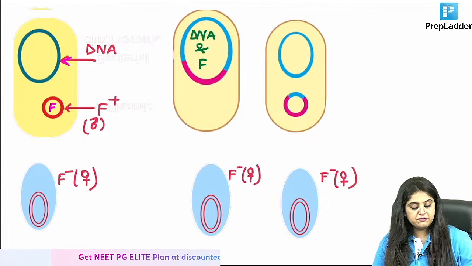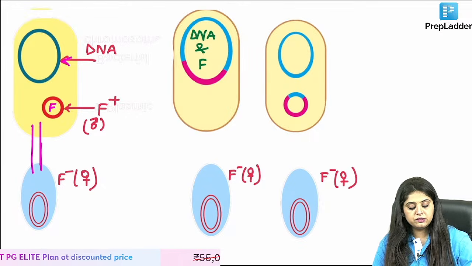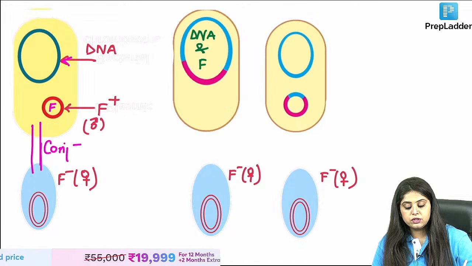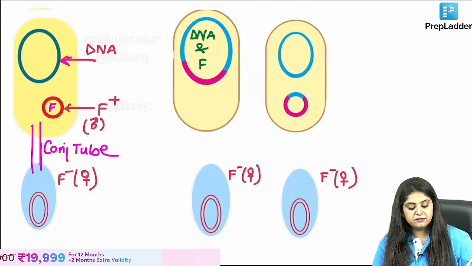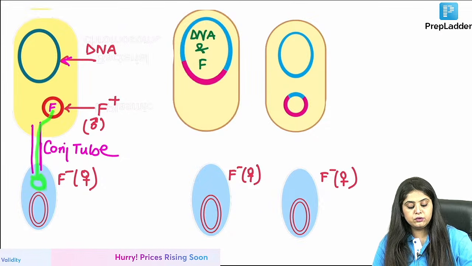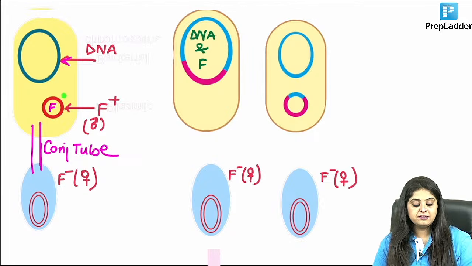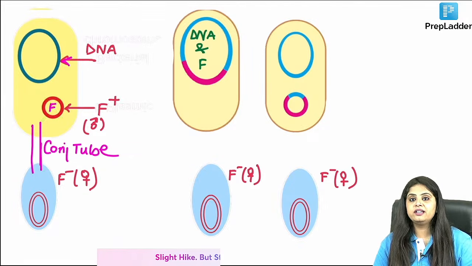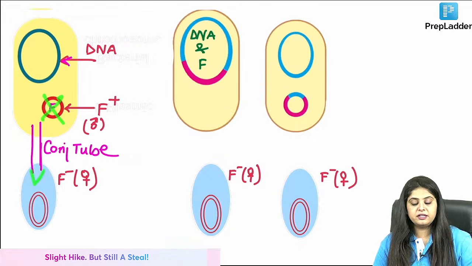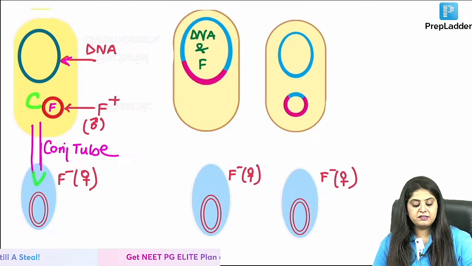Now just imagine there is a connection between these two. This is what you were calling the conjugation tube, and now what will happen is this fertility factor will go and sit over here. I have two options for you. From here it is cut and pasted, Control X, Control V. So is it cut and paste that has happened, or is it copy and paste that has happened?